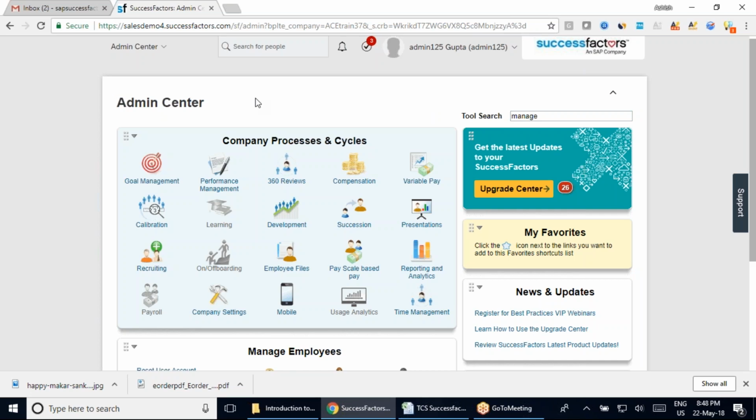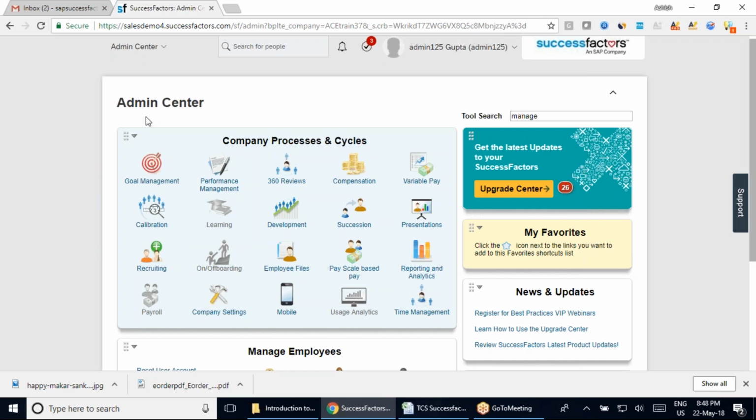So in that case, whatever links or tiles are available to him, he can go to one of those hyperlinks, of course, not admin center. He has the regular holiday, etc. Makar Sankranti, he can make that a favorite.